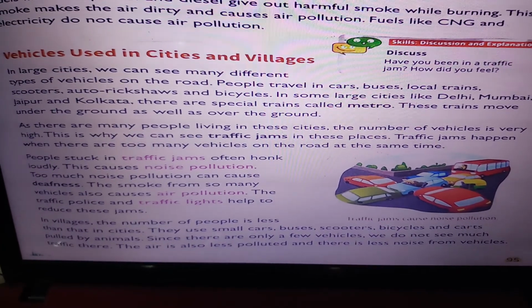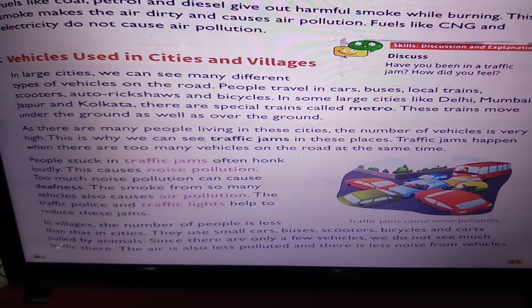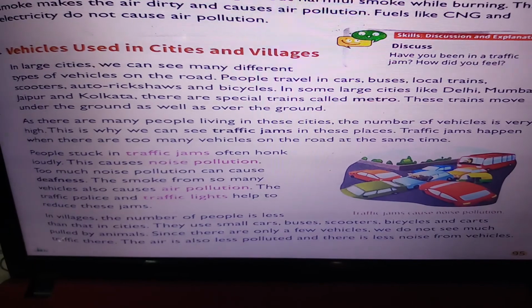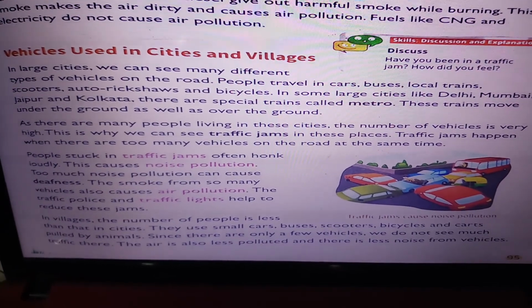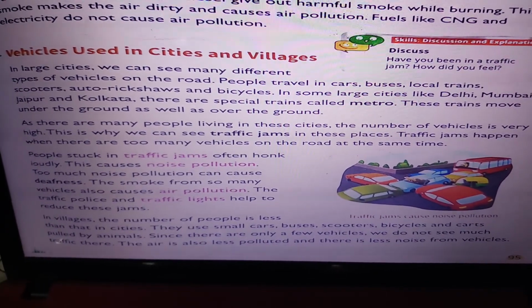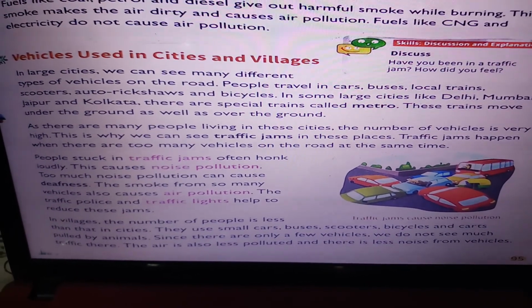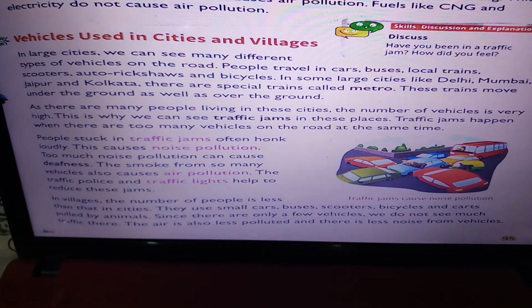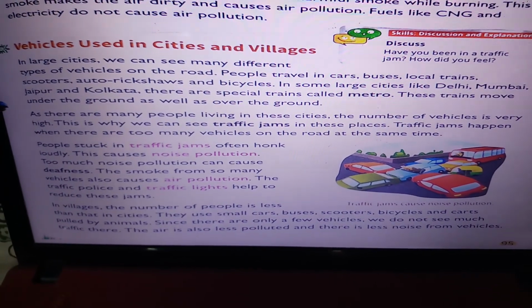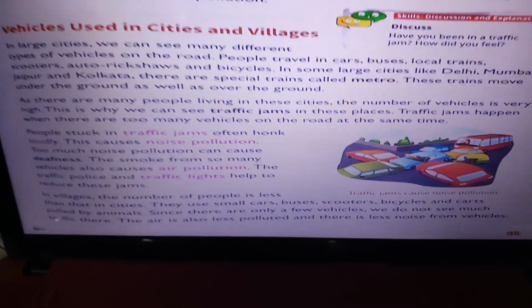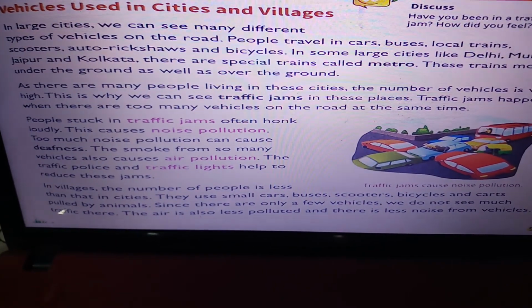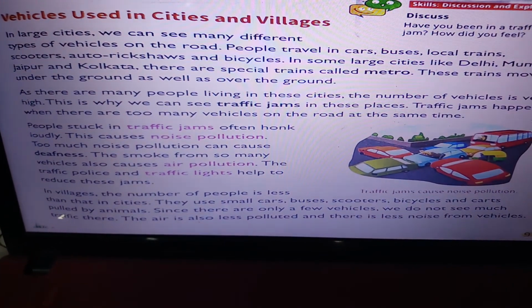Traffic jams are when too many people and too many vehicles are on the road. And that causes a lot of noise pollution because people usually honk a lot in traffic jams. And also so many vehicles cause a lot of air pollution. And so in the cities, noise pollution and air pollution are quite common. The traffic police and traffic lights help to reduce these jams.